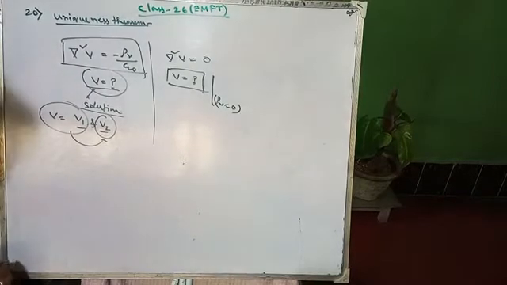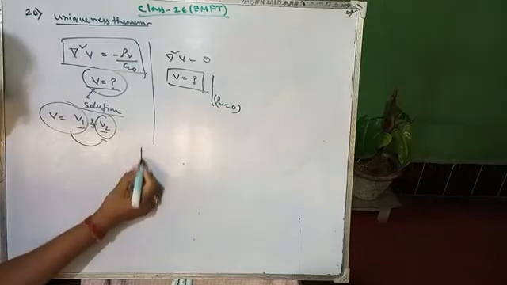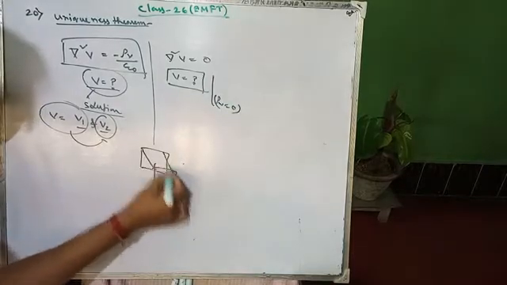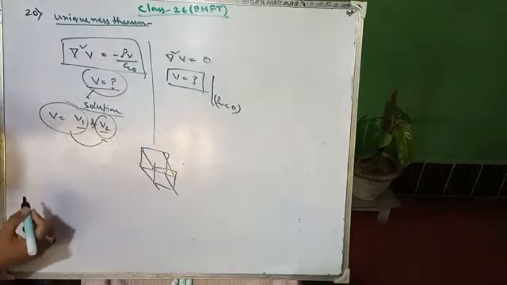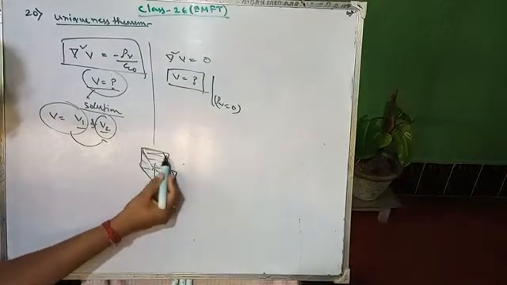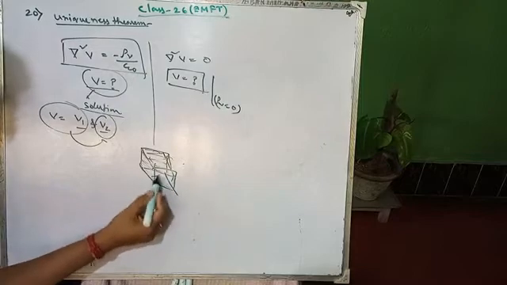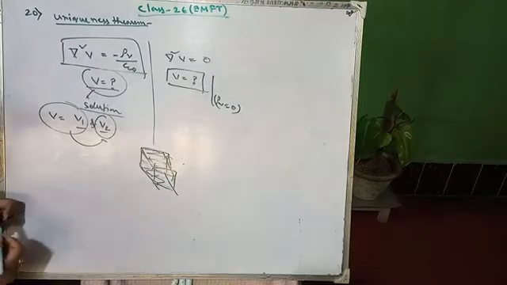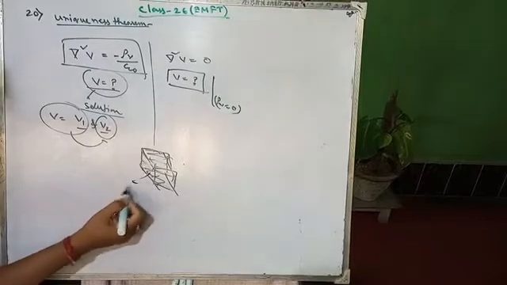So we are taking a volume v inside and bounded by a surface. So whatever the surface of these 6 surfaces of this cube will be S, and throughout the density will be rho.